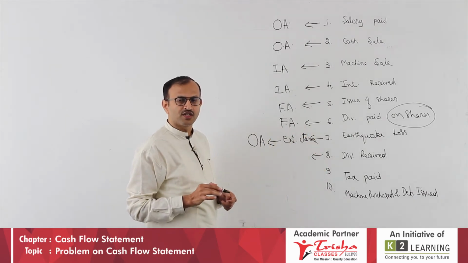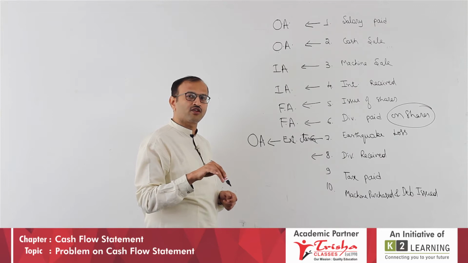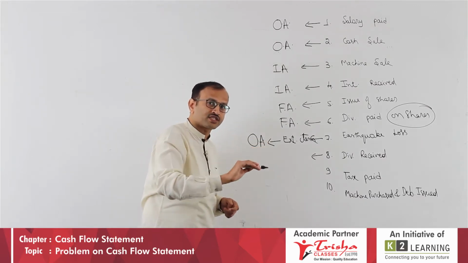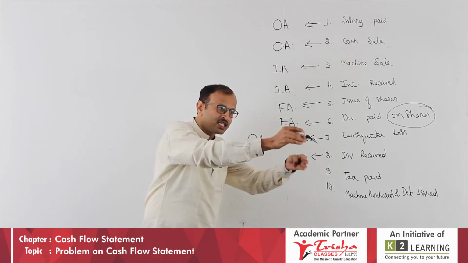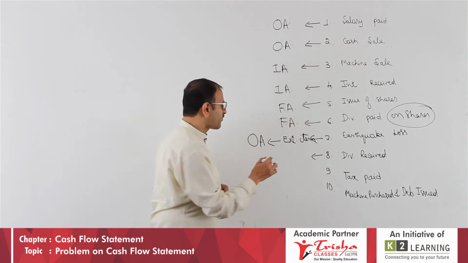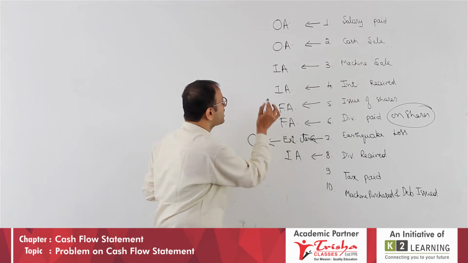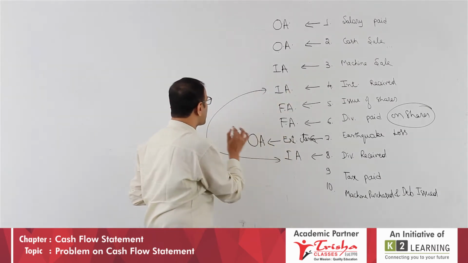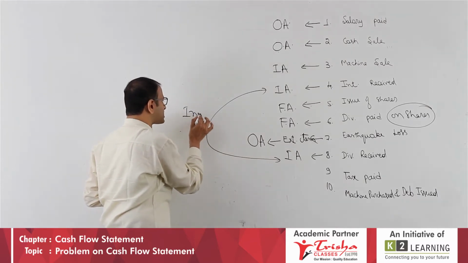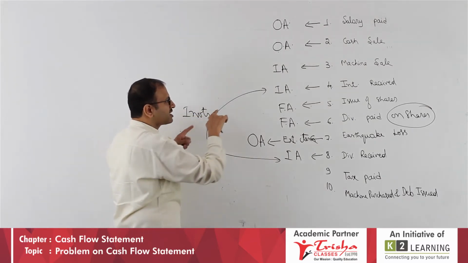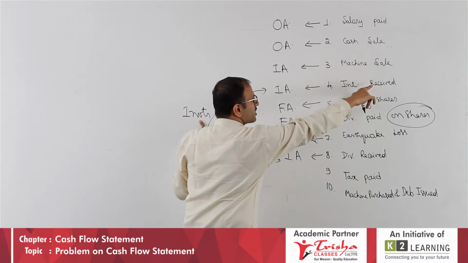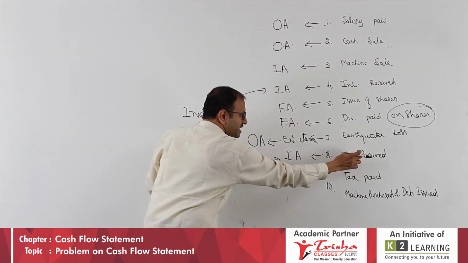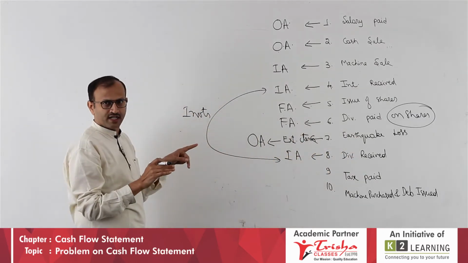If not referred, it is operating activity. Dividend received. Dividend received on what? You receive it on shares. Is it your issue of shares or investment in shares? You invested in shares, and you are receiving the dividend. Therefore, it is investing activity. Please note, interest received and dividend received are both related to investments. But interest is from an investment in debentures and bonds, whereas dividend is from an investment in shares.